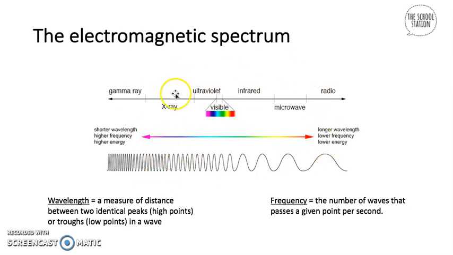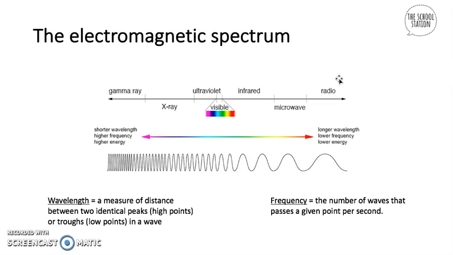Over here you can see the two things we've talked about, visible light and infrared radiation. However, there are 5 more: gamma rays, X-rays, ultraviolet, microwaves, and radio waves. These are all waves, different things that use waves to transfer what we want to be transferred.